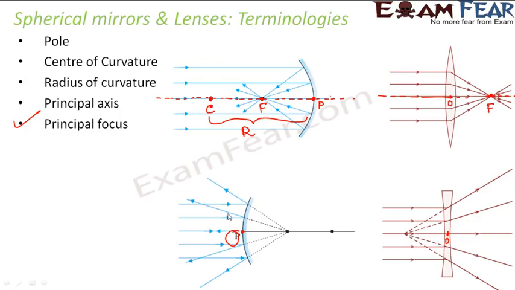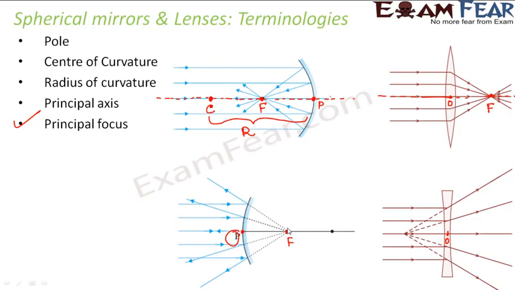Now, what happens in case of convex mirror? In convex mirror, since the rays diverge, they spread out, so they actually never meet at a point. So what do we do? We virtually see if they appear to meet at some point or not. Since they are diverging, if you try to join them backward using dotted lines, you see that they appear to meet at this point. We call this point where the reflected rays appear to meet as the principal focus. And a similar concept applies for concave lens as well.